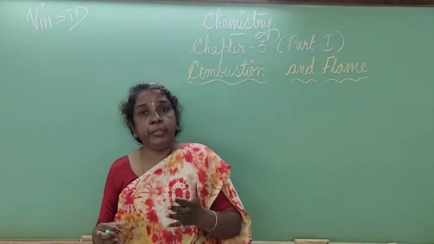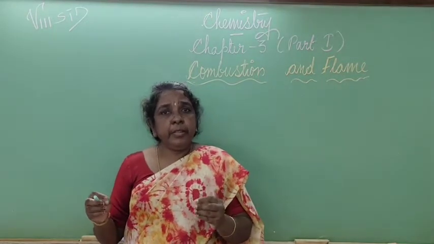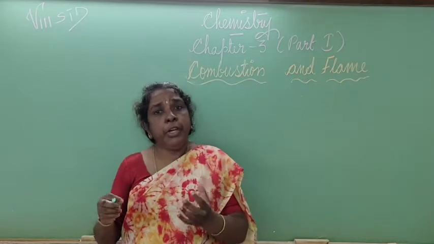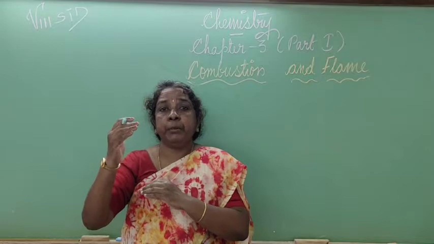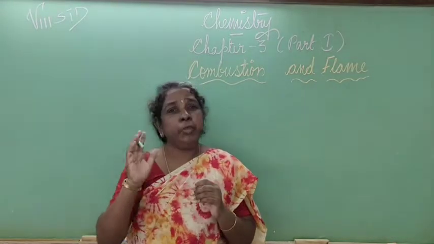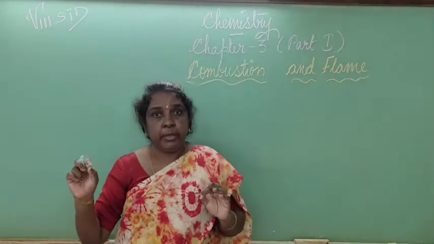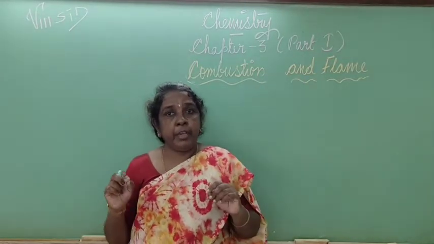Means what? What do you understand from this? You understand that certain substances have low ignition temperature and a little bit of heat is enough for them to catch fire and burn. Okay, so it can reach its ignition temperature by just supplying a little bit of heat. Now take for example, I just try to burn a twig, a piece of wood. Did it catch fire and burn?